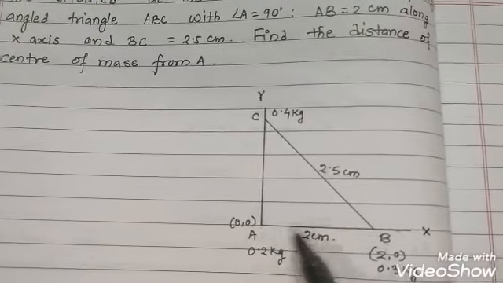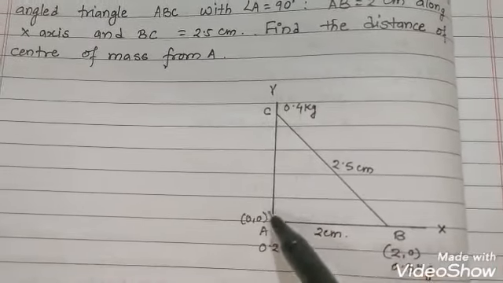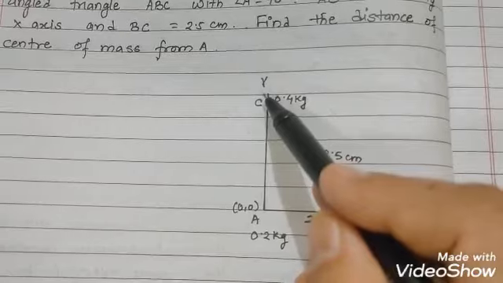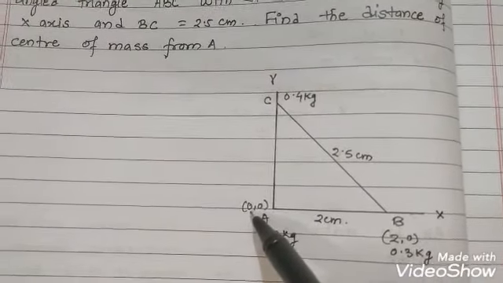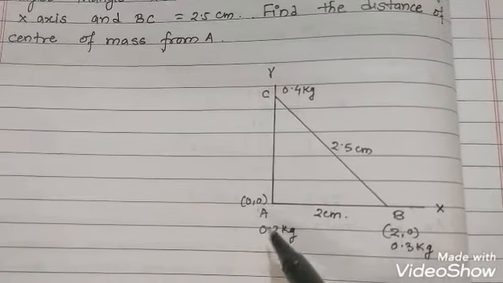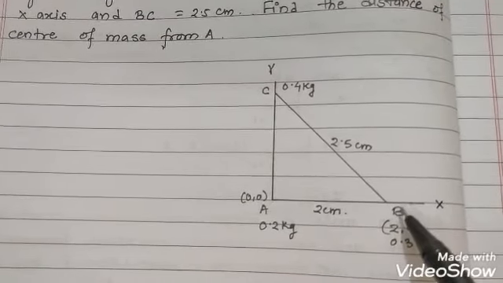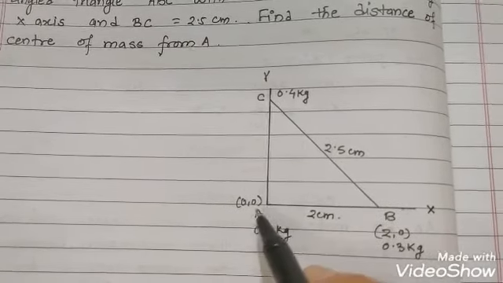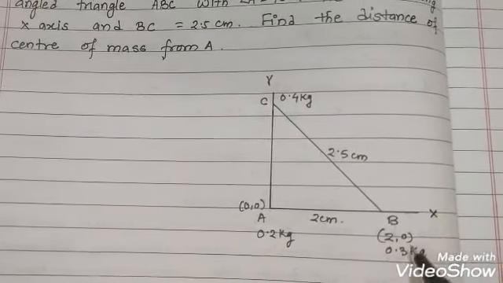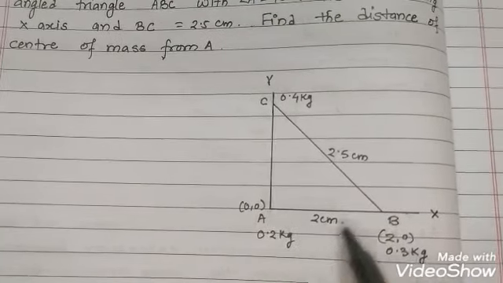Since AB is along the x-axis, obviously AC will be on the y-axis. So this point A is the origin, that is the (0, 0) coordinate here. The coordinate of B can be taken as (2, 0) because it is on the x-axis. So the y coordinate would be 0 and x will be 2.